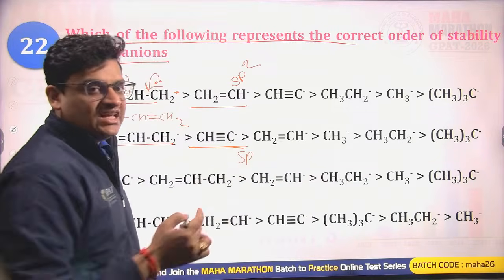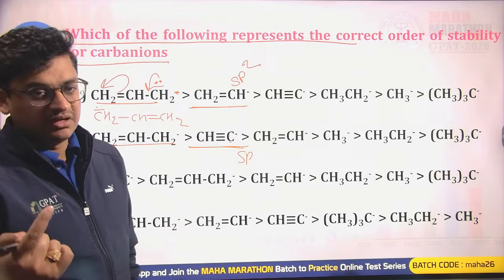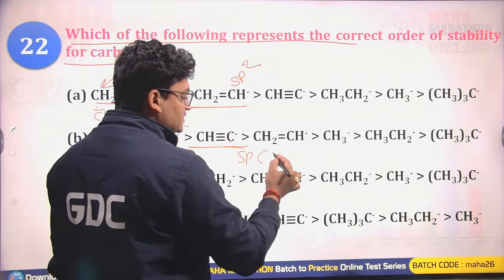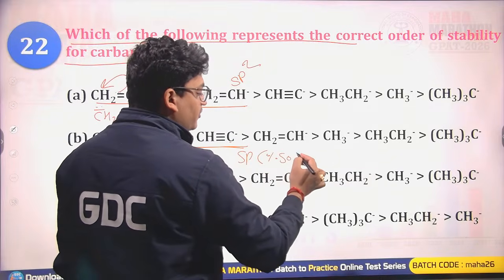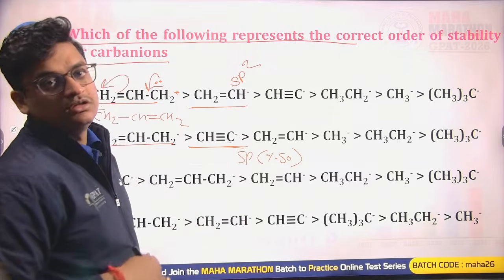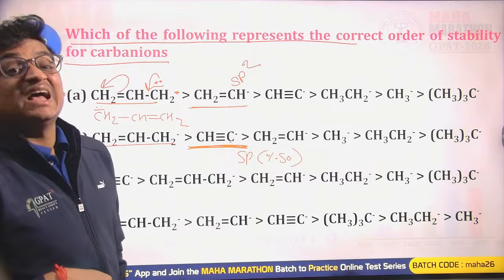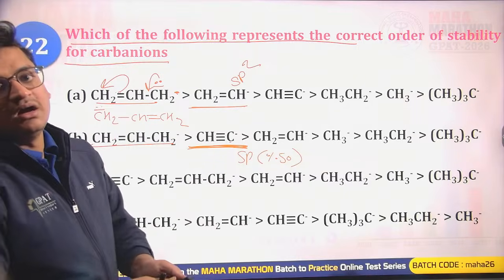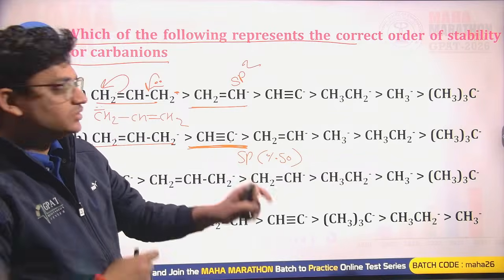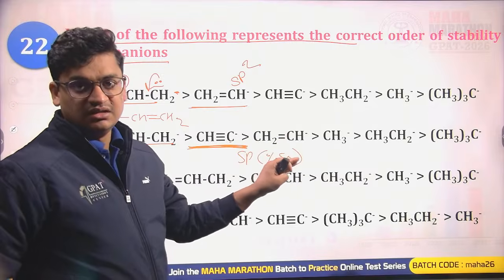So the percentage of s character decides the electronegativity. The percentage s character is high for this one, 50%, while here it is 33%. Due to the higher percentage s character, this has more electronegativity, so this will be a better stabilized anion than the ethenyl.